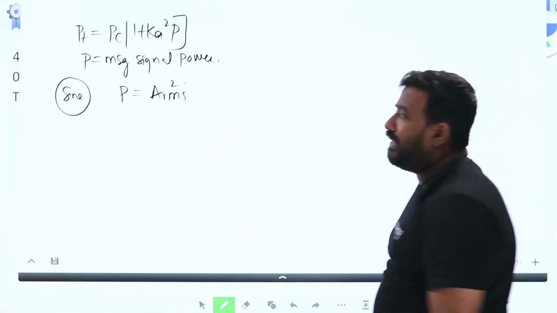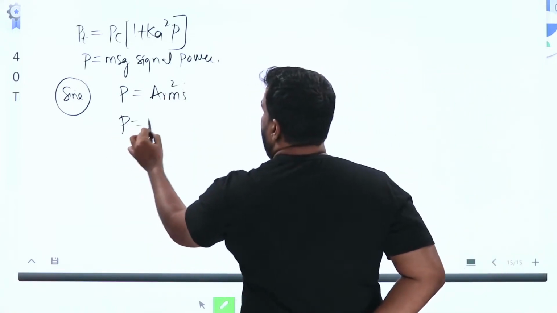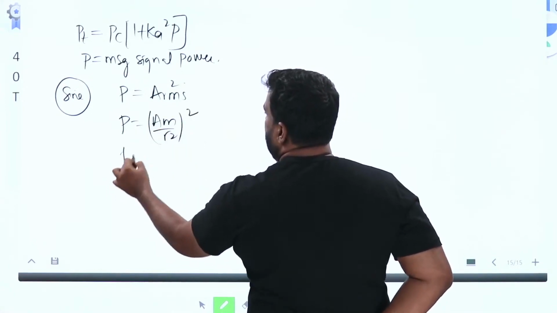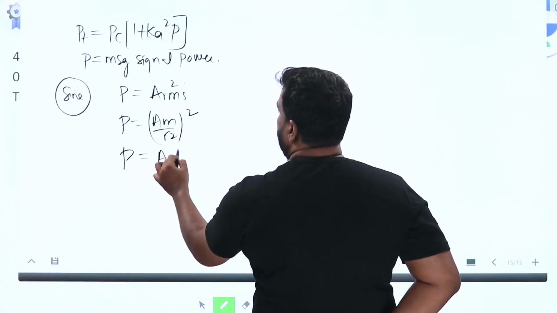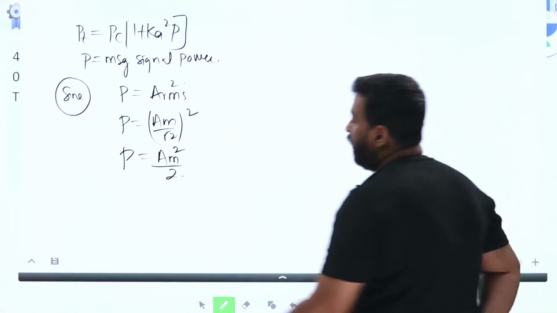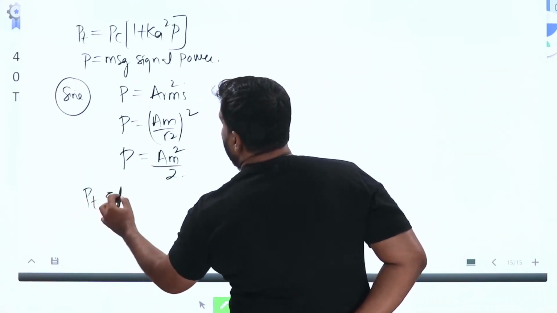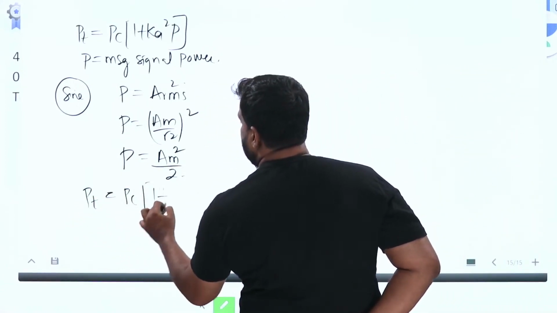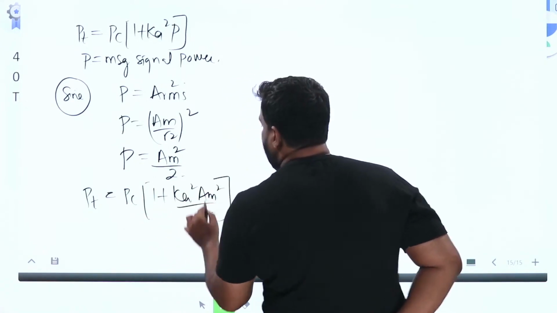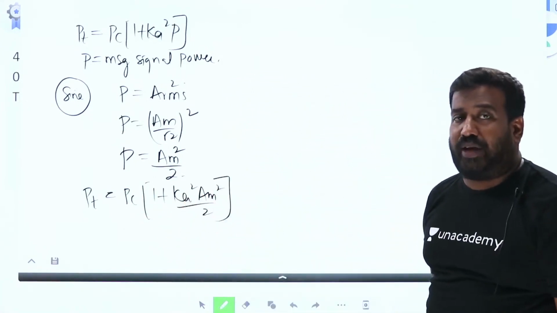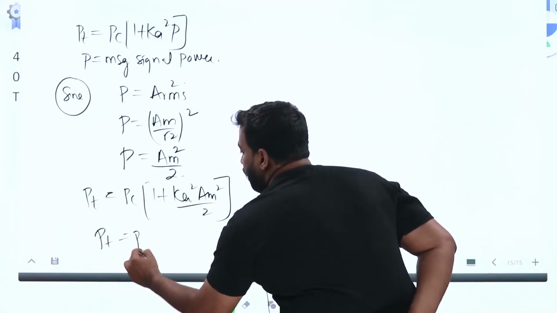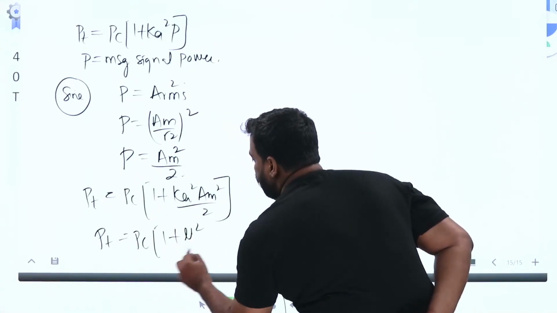For a sinusoidal signal, A RMS is Am by root 2. Therefore, it is Am by root 2 whole square. Message signal power is Am square by 2. Substituting, total power PT is equal to PC into 1 plus Ka square Am square by 2. You know Ka into Am is mu, Ka square into Am square is mu square. Therefore, PT is equal to PC into 1 plus mu square by 2 for sinusoidal input.